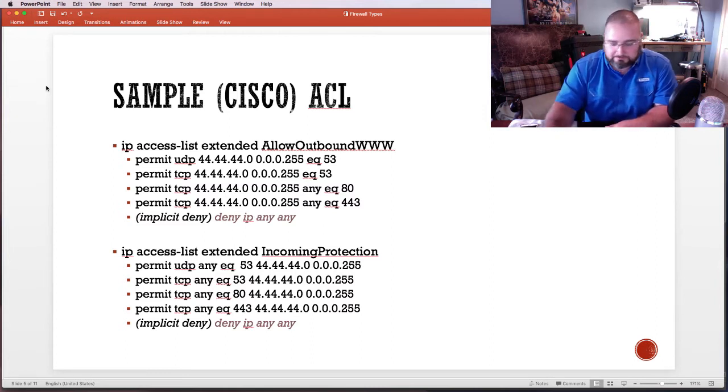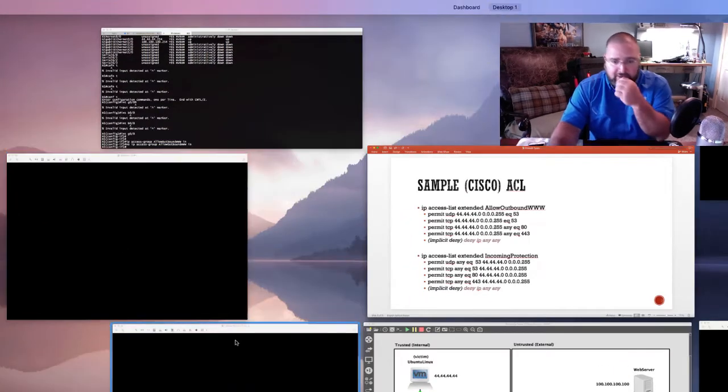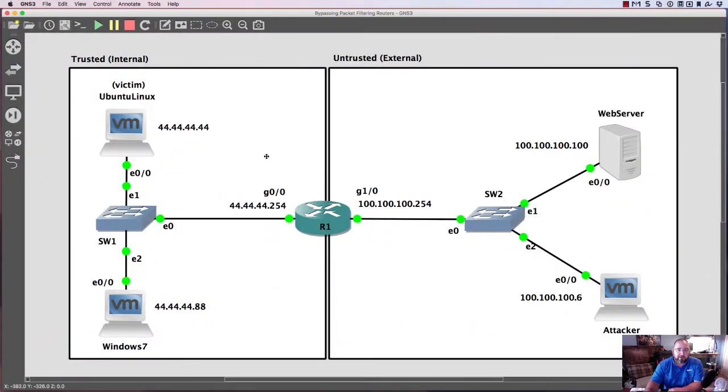Let me go ahead and illustrate for you in the actual scenario that we have set up. I've built this little network here where on the left-hand side, we have two computers which we're considering to be trusted. There's an Ubuntu computer and a Windows 7 computer, and they're all on the 44.44.44.0 network.